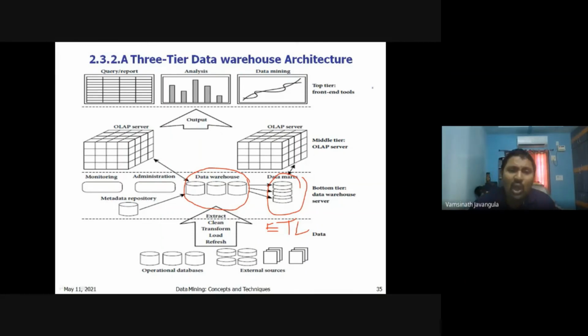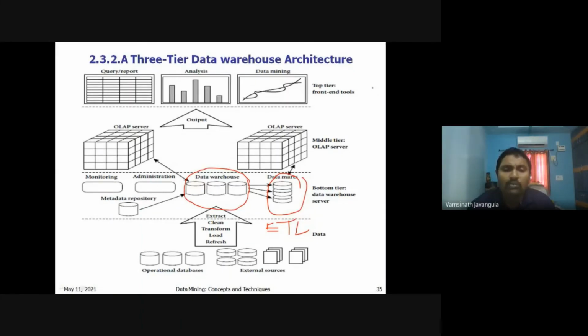And whatever data we have in the data warehouse, that information we maintain in an area called the metadata repository. What kind of algorithms will be there? How many fact tables are there? What keys are there? Every piece of information is available in the metadata repository. The performance of the data warehouse is monitored by two components. One is monitoring and administration.